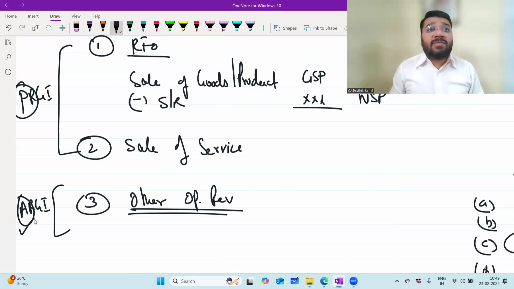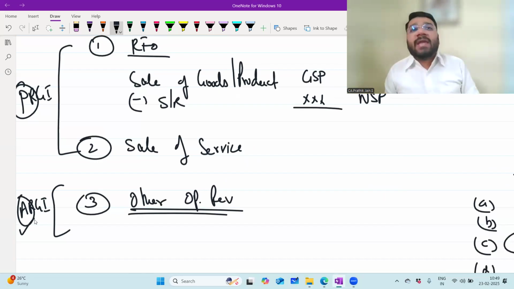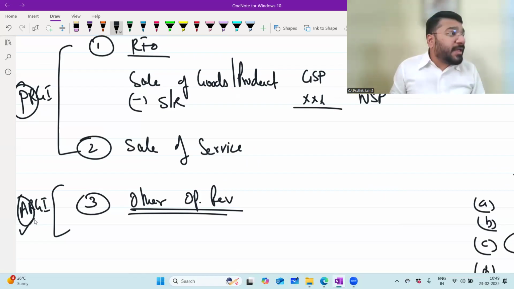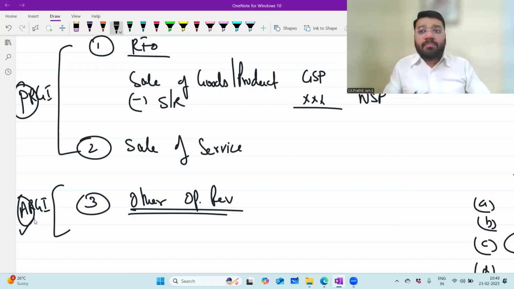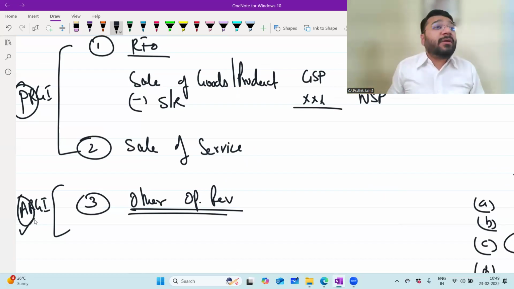So in the sugar industry, when you manufacture sugar, what is your raw material? Sugarcane. When you crush the sugarcane, you get the extract of the sugarcane juice that you boil, you get molasses and you use it for the purpose of converting to your sugar. So selling of the sugar is your principal revenue generating item, which will come here under revenue from operation.